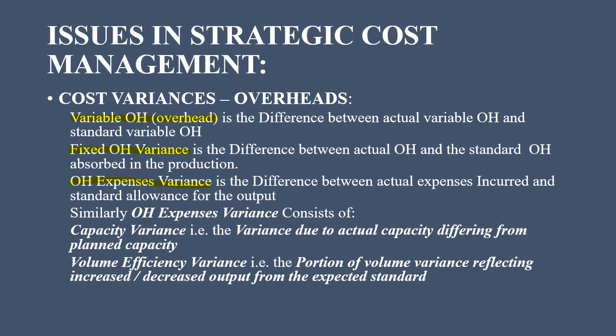Similarly, this overhead expenses variance consists of capacity variance, that is the variance due to actual capacity differing from planned capacity, and then volume efficiency variance, that is the portion of volume variance reflecting increased or decreased output from the expected standard.